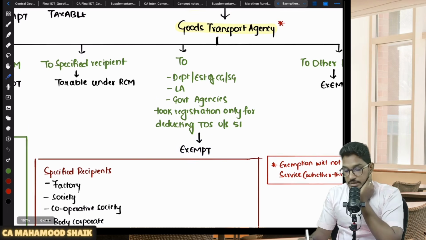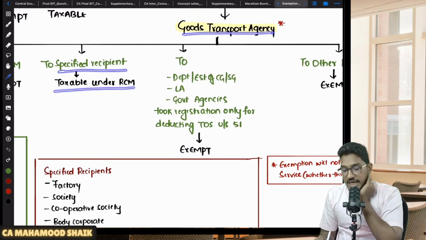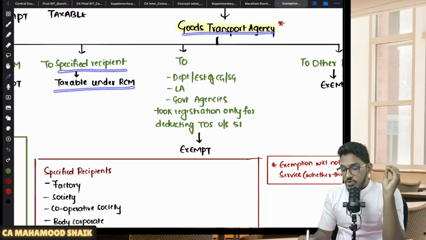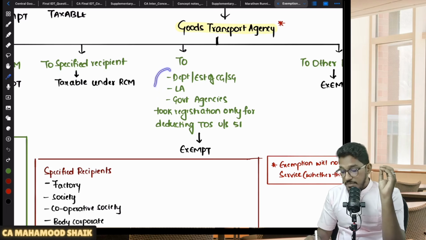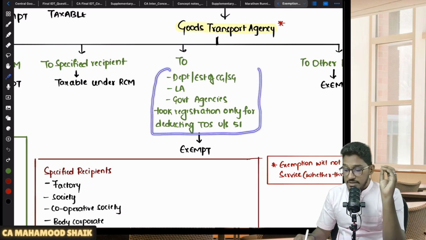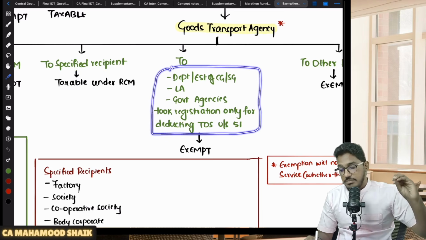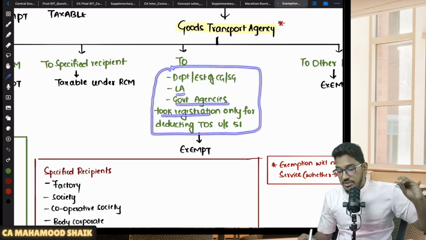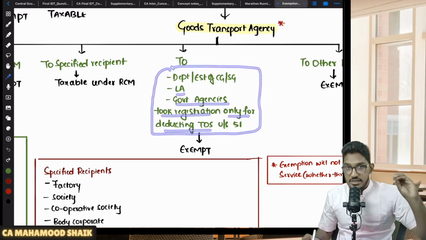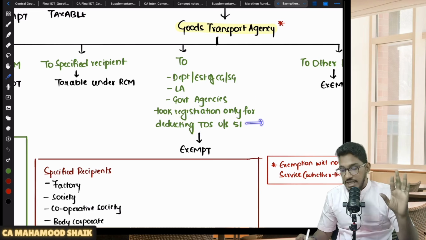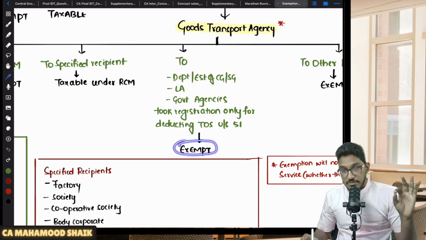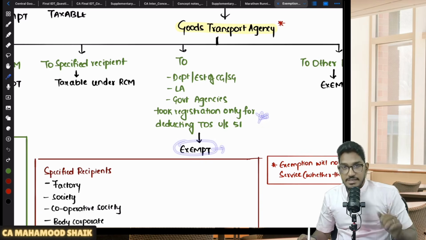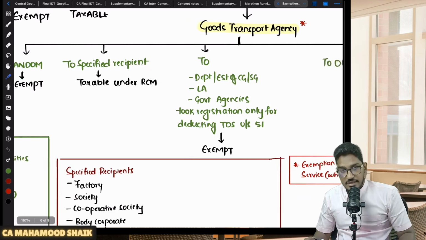So supplier is a GTA, and if the recipient is a specified recipient, then it will be taxable under reverse charge mechanism. But if the recipient is a registered person who is a department or establishment of central government or state government or local authority, government agency who has taken registration only for the purpose of deducting TDS under section 51, but is not making any taxable supply, then RCM will not become applicable. Not just RCM, even FCM will not become applicable because this service is exempt.